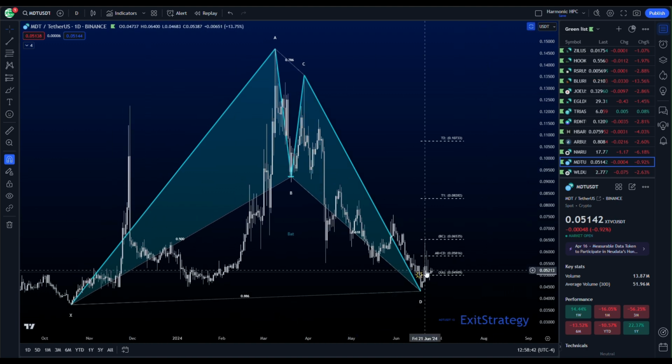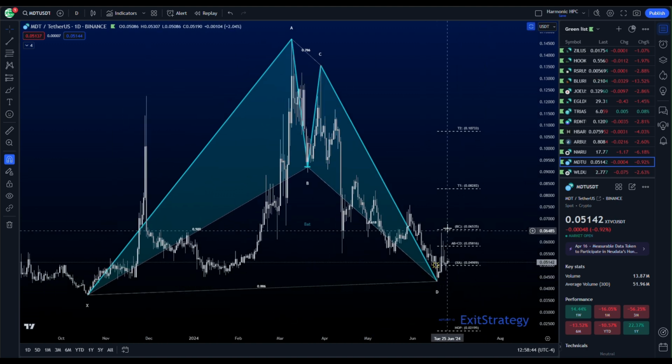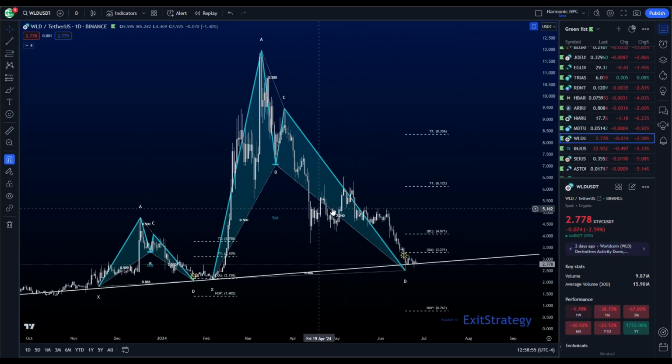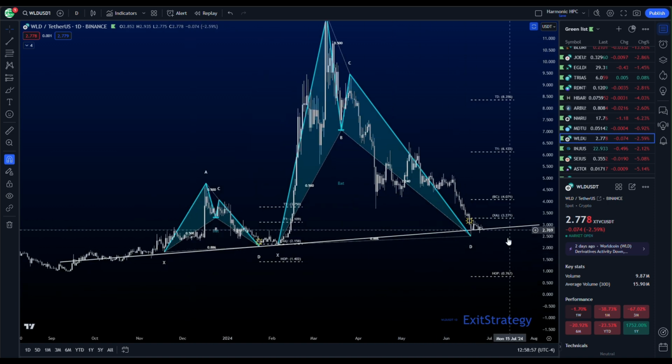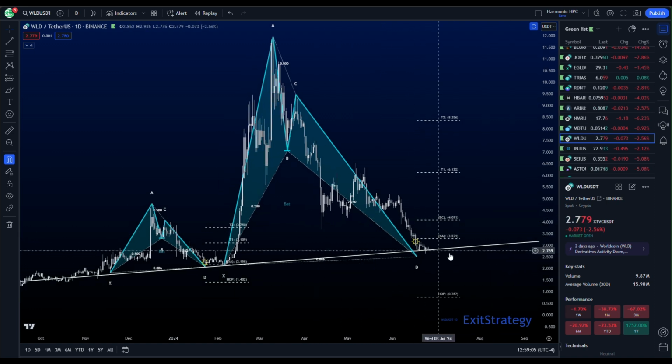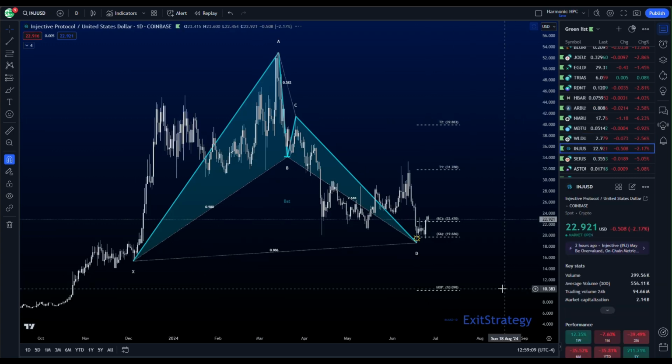MDT, another daily bat pattern. A good reaction here, but we are rejecting some of the upper PRZ levels. We need to hold the lower levels and then climb our way back up. WLD, a daily bat pattern, trying to hold this trend line. If we can hold it, if we can just scrape back up and roll over, that'd be a good indication that we could be coming in to break this PRZ and then head to our targets.